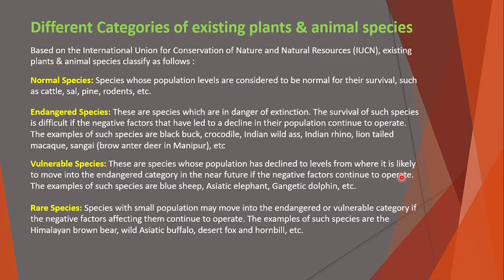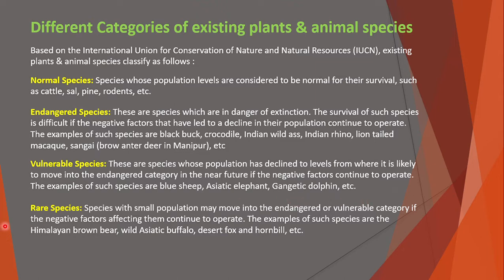Their population is lower than the normal population required for survival, and if negative factors continuously work on them, in the near future they will move to the endangered category. Examples are blue sheep, Asiatic elephant, Gangetic dolphin, etc.